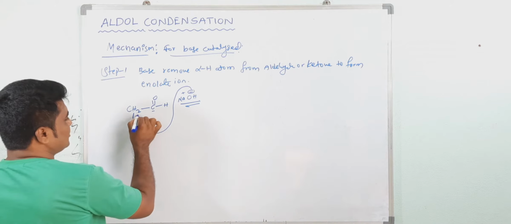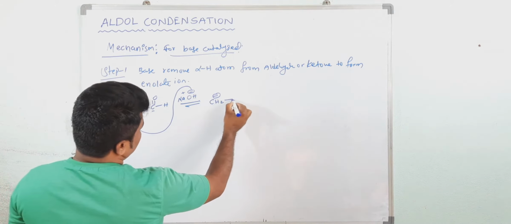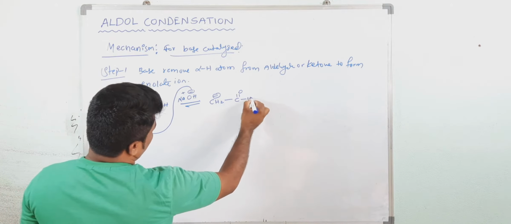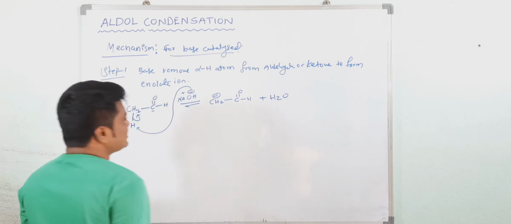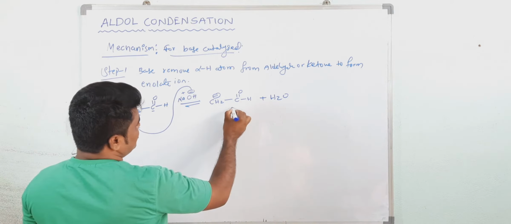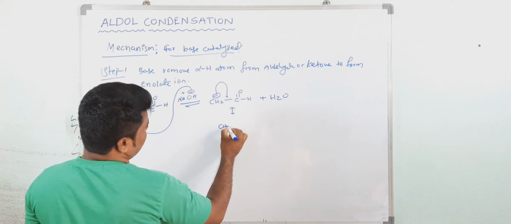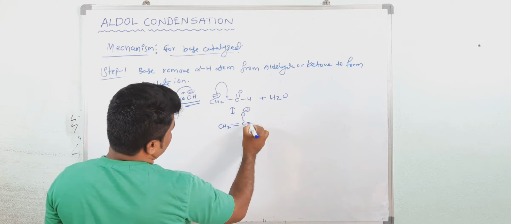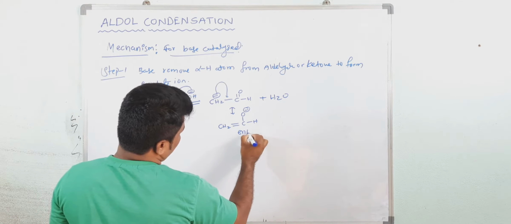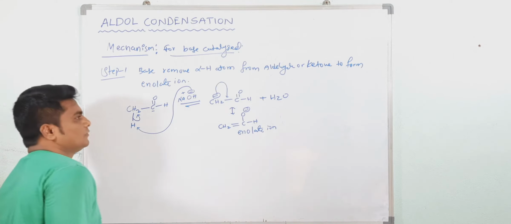So now you will get the carbanion here, and this is a double bond, and here a water molecule. And this anion is stabilized by the resonance. So you are getting, this is O minus, and this is actually called the enolate ion. It acts as a nucleophile.